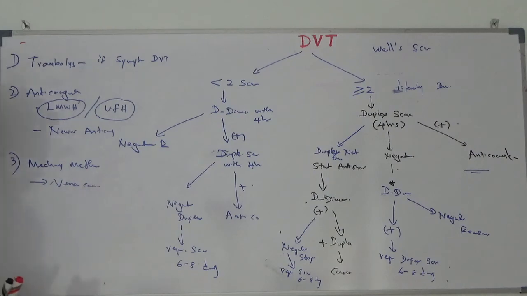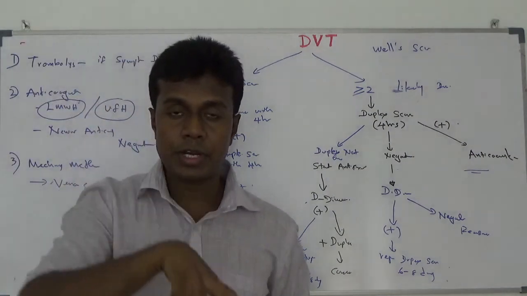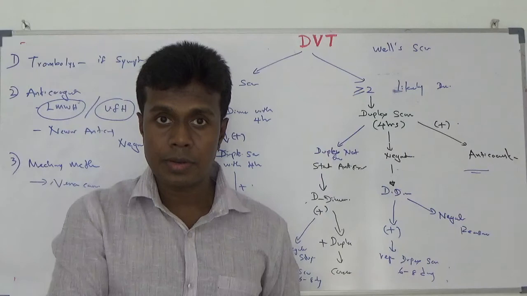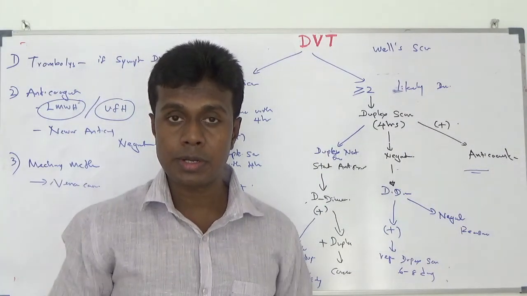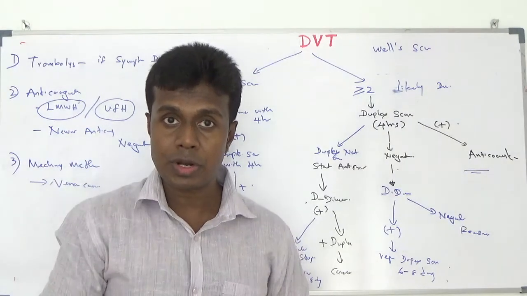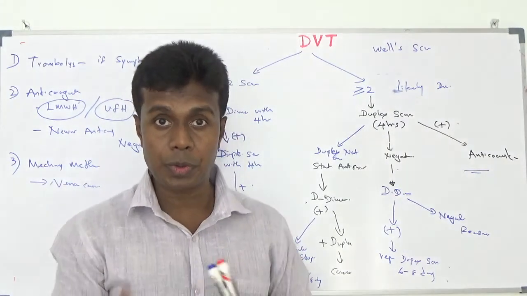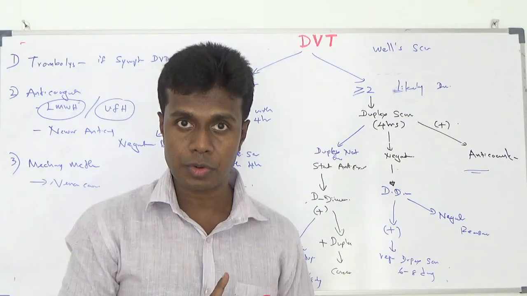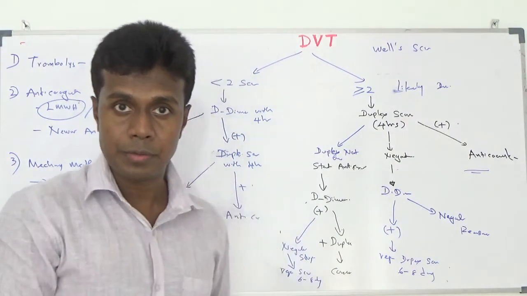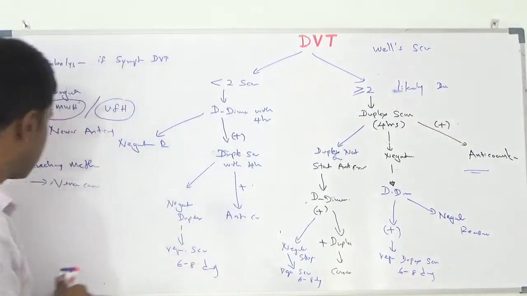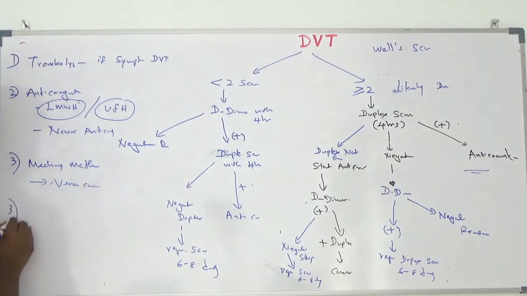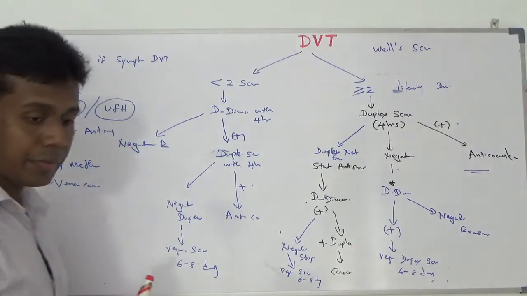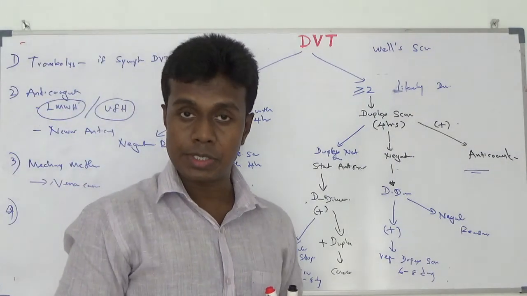You can put a filter into the inferior vena cava below the level of the kidney in order to prevent clot embolization into your pulmonary circulation. So the mechanical method is the vena cava filter, or if you find a patient with severe symptoms, you can consider surgical thrombectomy.